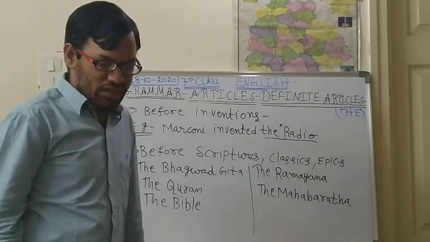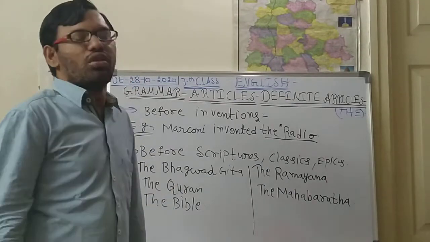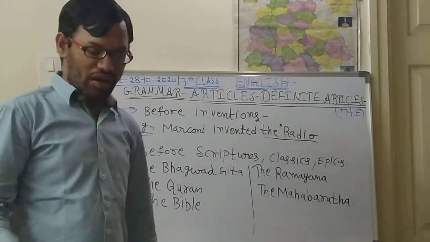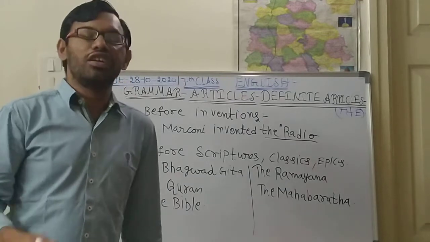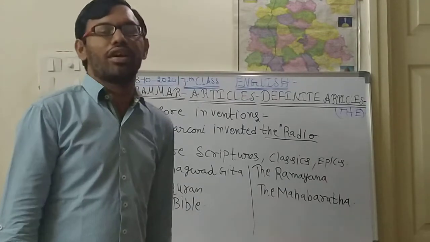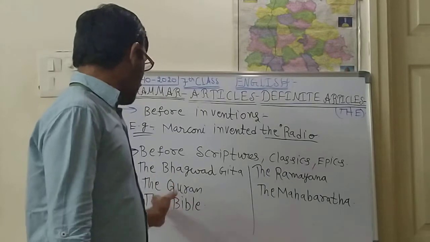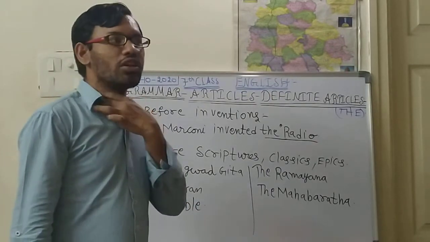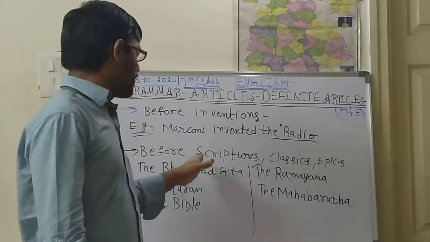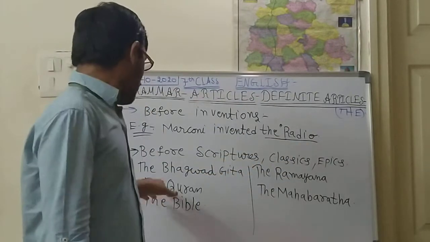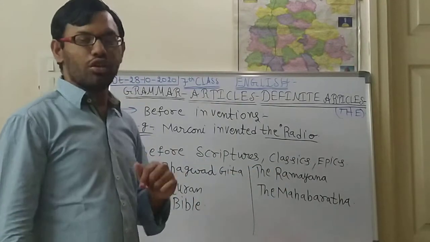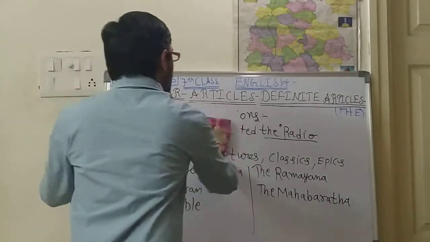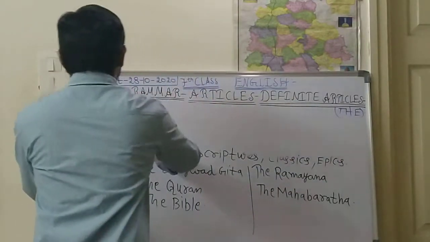And next, classics means any old tradition books. Old tradition books means these only. Ramayana, Mahabharata, or Adi Grantha. Like this, any books also we will be mentioning with the before, like the Paradise Lost. Some books will be there. So before these scriptures, classics, epics, the is used. I hope you are understanding. And where else we will use the, see children.